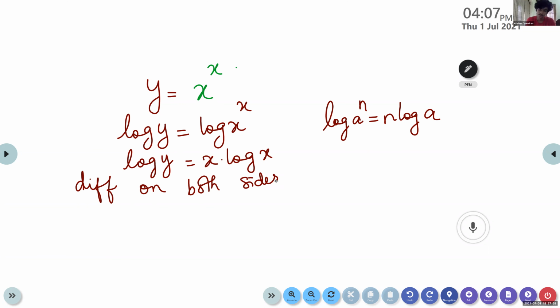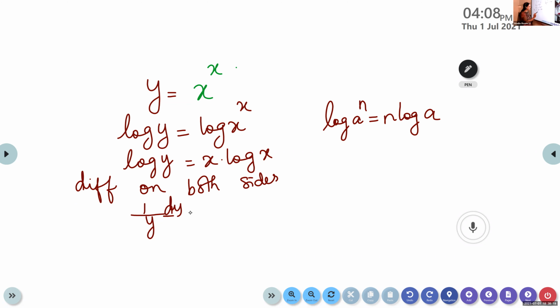What is the derivative of log x? 1 by x. So it will be the derivative of log y? 1 by y. Log y, 1 by y dy by dx. Very good.